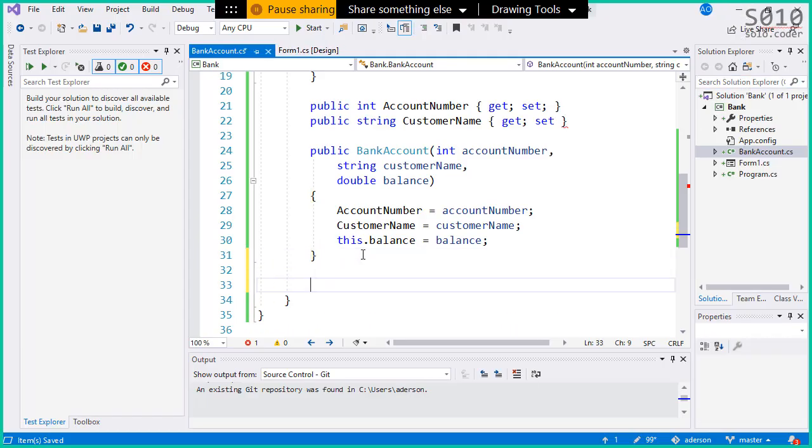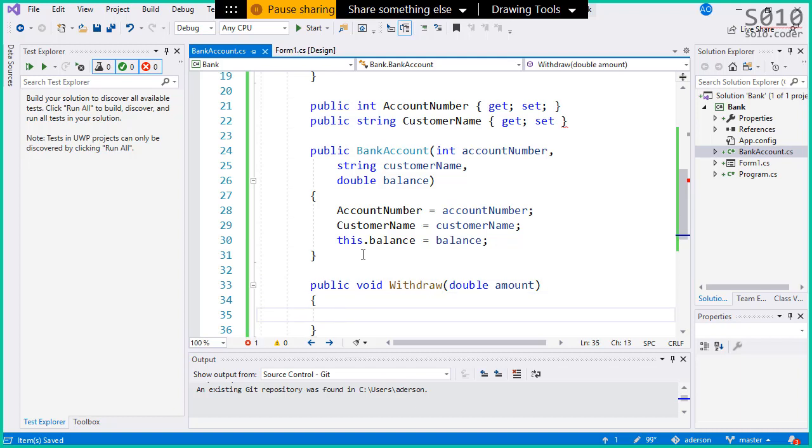They are both void, so public void withdraw. It accepts a double as an amount. And how should this look? What is it that withdraw should do? What's the implementation of withdraw? Anyone in the chat? The implementation of withdraw, what should it be there?